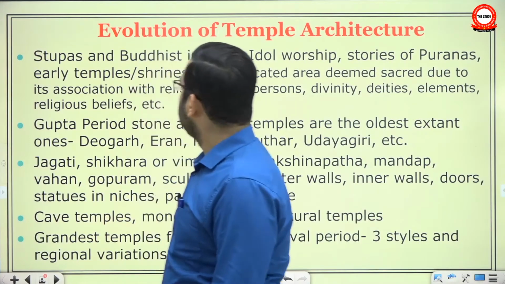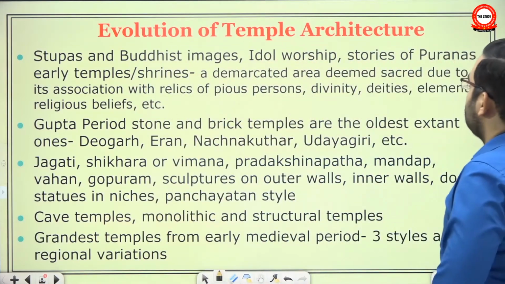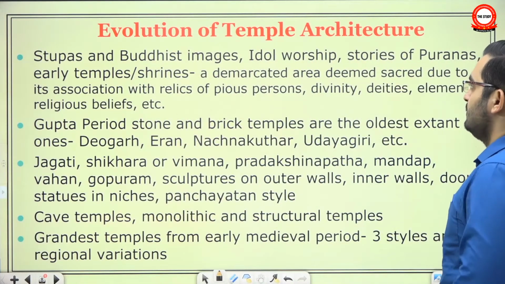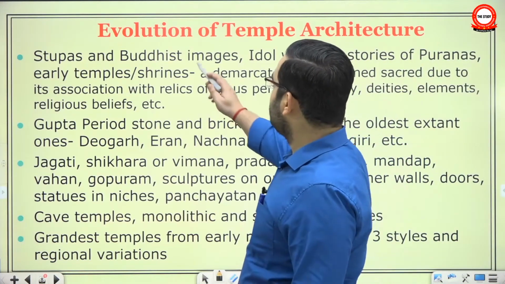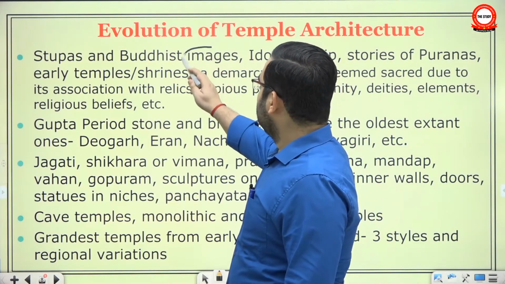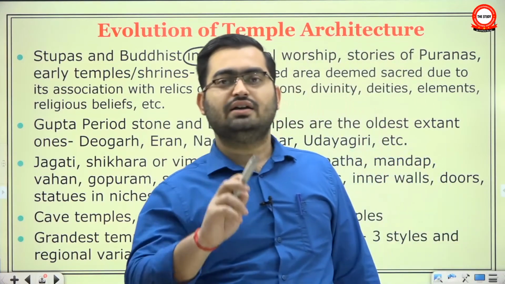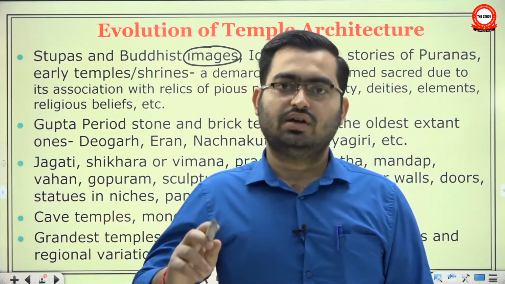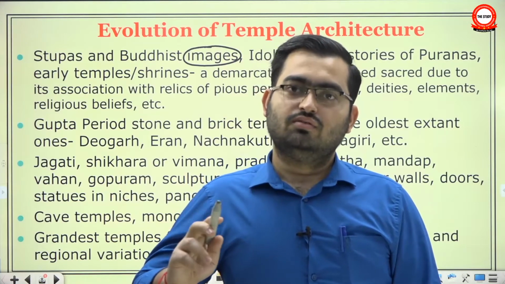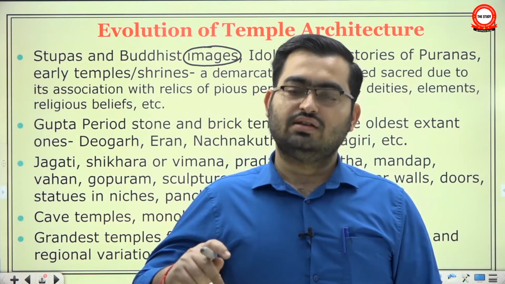But before that, let's look briefly at the evolution of temple architecture. In the post-Mauryan period, the Buddha and Bodhisattva began to be worshipped in idol form, in the Mahayana school of Buddhism. There are two major sects, Mahayana and Hinayana, and in Mahayana, Buddha was worshipped in idol form.